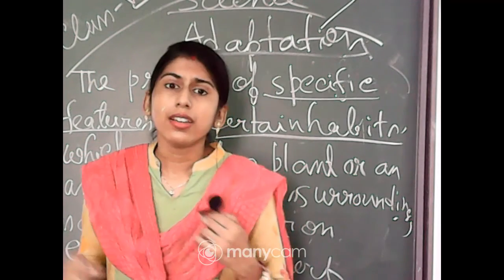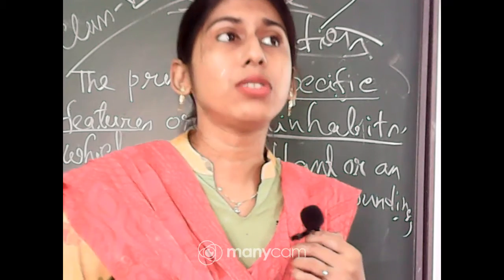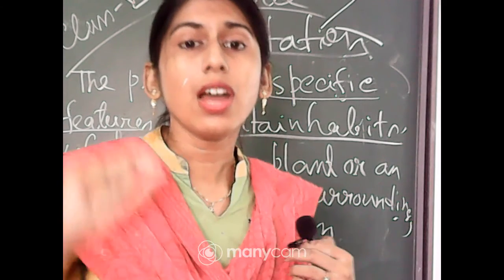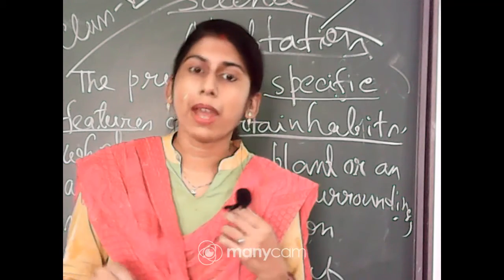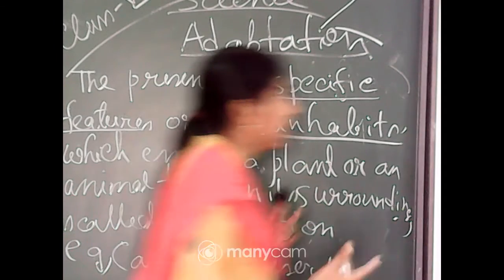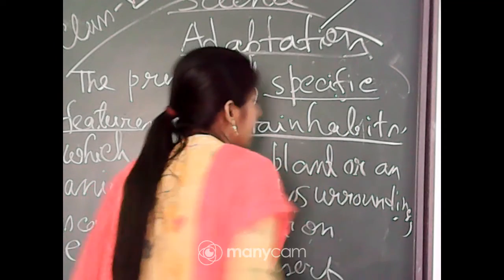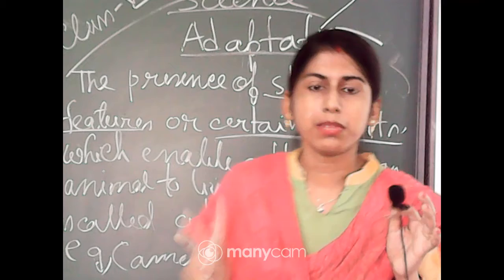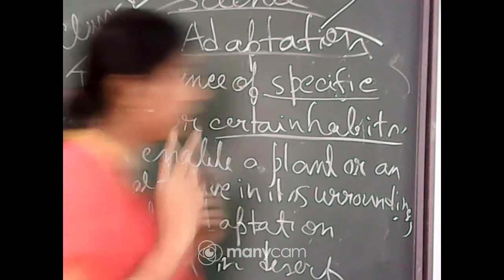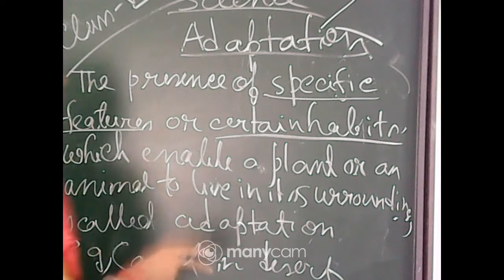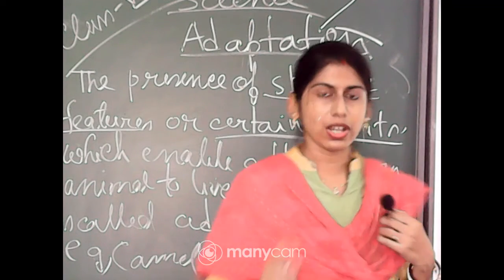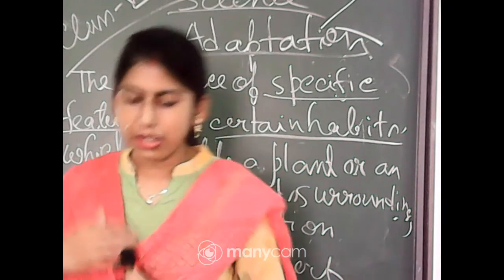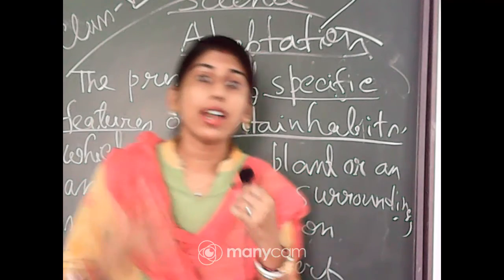For example, a bird is adapted to live in a cage. That is found on a temporary basis. This type of adaptation, which cannot be inherited genetically, is called temporary adaptation. So I am repeating, adaptation may be of two types, permanent and temporary. Permanent adaptation can be found throughout the generations and temporary adaptation can be found for the short term. So we can find that different animals are adapted to their surroundings in different ways.